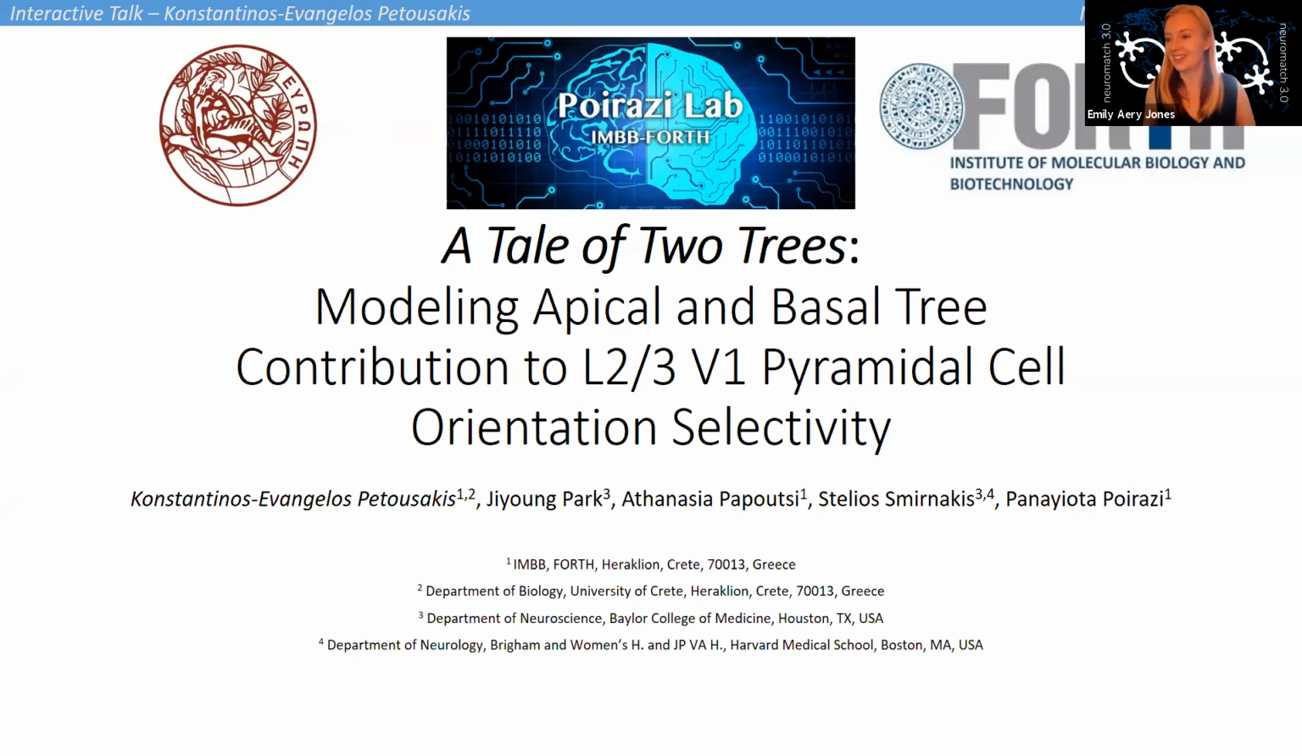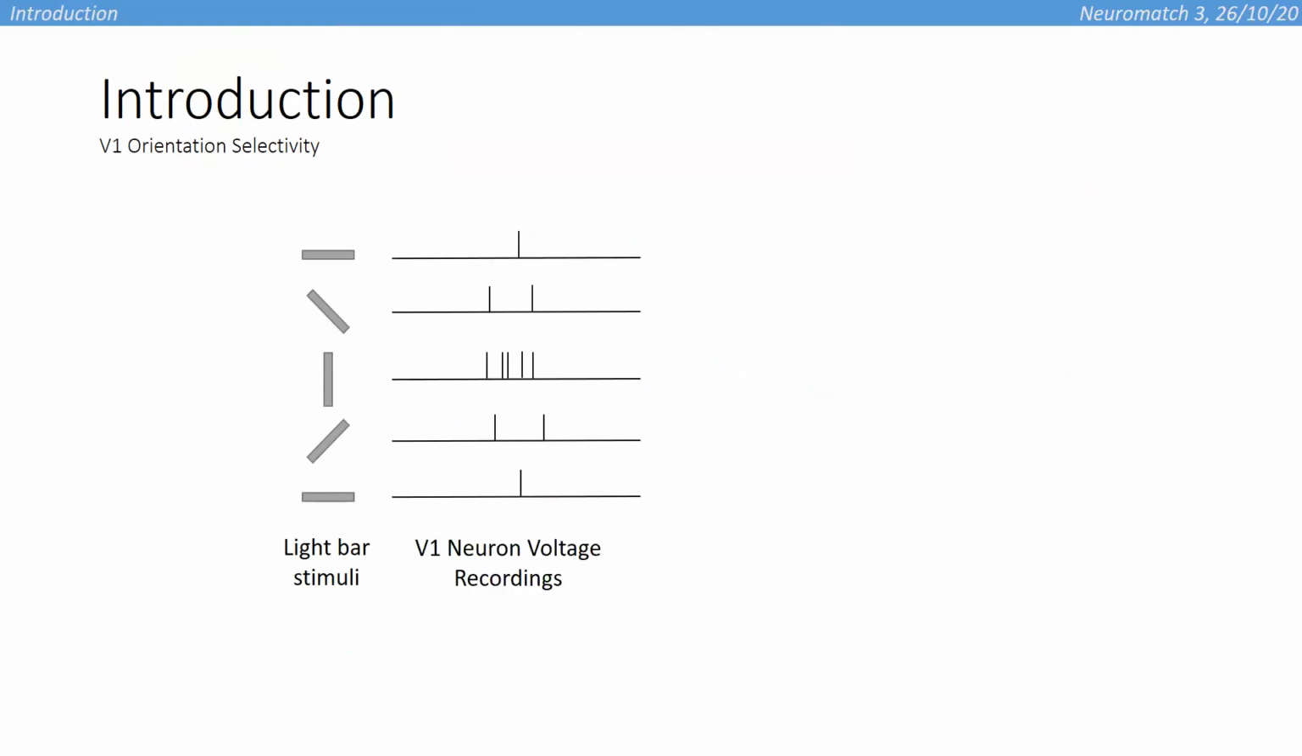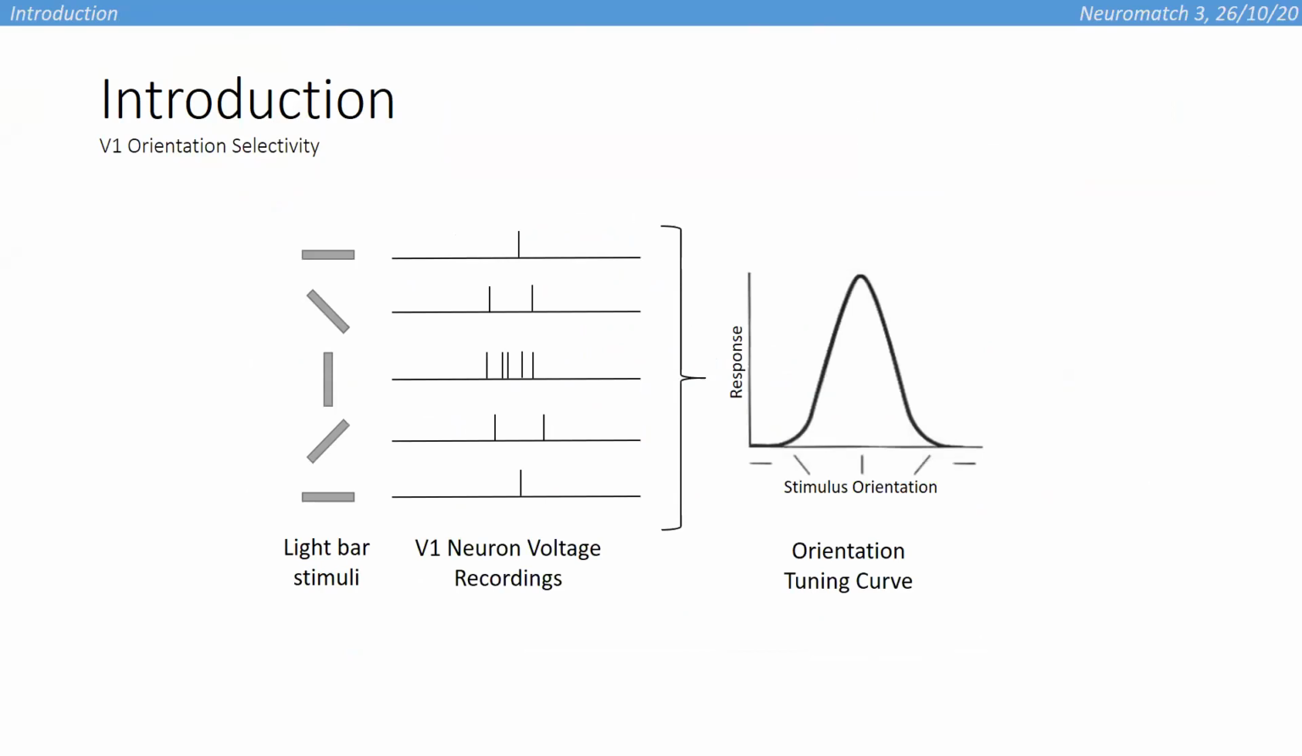Okay, so hello from Greece, everyone. Today I'll be presenting this work on the contribution of apical and basal dendrites on orientation selectivity using computational modeling. Some quick basics first. It has been known since the 60s that the presentation of stimuli of different orientations produces different responses in a V1 pyramidal neuron. Orientation selectivity is the phenomenon that is exhibited by neurons whose response is a function of input orientation and is usually demonstrated by the orientation tuning curve.